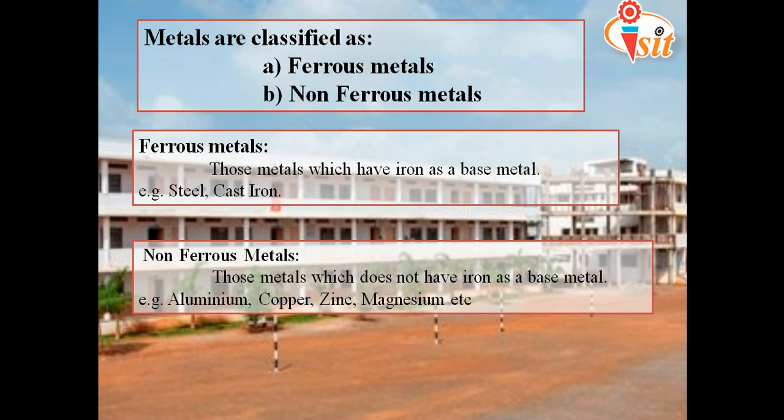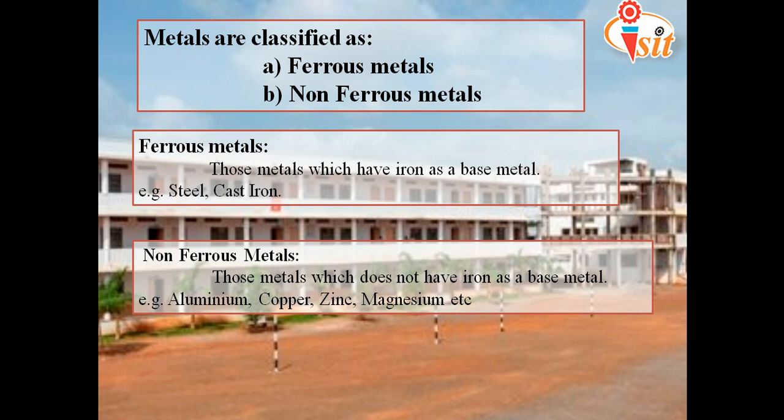In this we have aluminium and its alloys. As we saw earlier, there are some alloys like Y-alloy, Hindalium and duralumin. They don't have any iron composition. Second, we have copper. Its alloys are brass and bronze. Brass is made up of copper and zinc. Bronze is made up of copper and tin. They also don't have any iron constituents. Okay. Next, zinc and its alloys. Third, magnesium and its alloys. So these are the examples of non-ferrous metals.